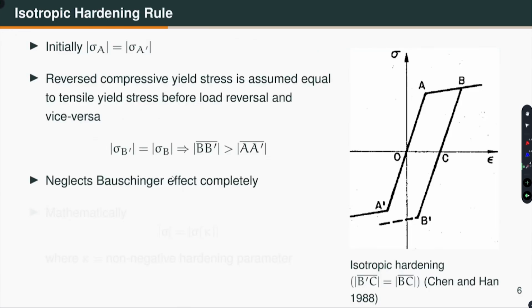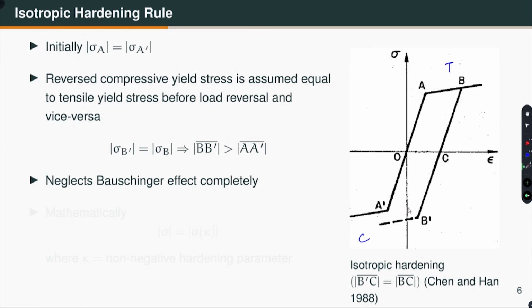Let us take the example of a bilinear stress strain response. So, this is, let us say, in tension, and this is in compression, and I have the same stress strain response in tension and compression, which is typically true for ductile material. Initially sigma A is equal to sigma A prime. That means I am saying this is equal to that in magnitude.